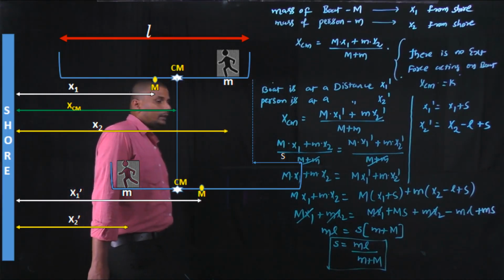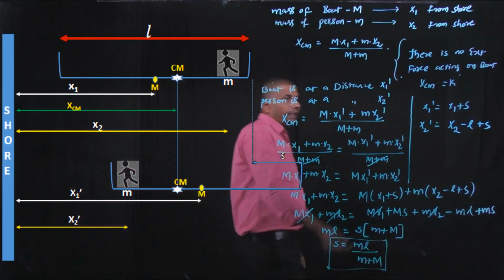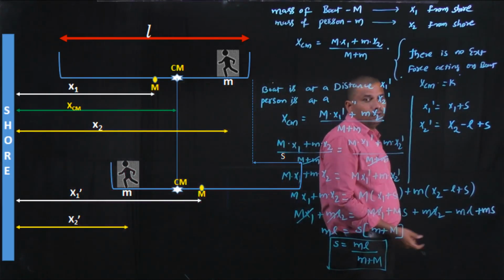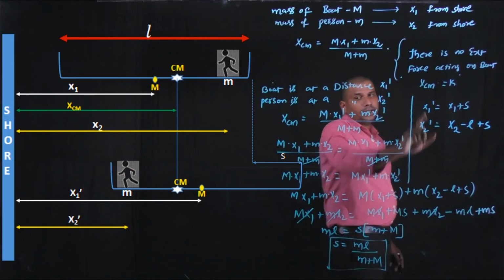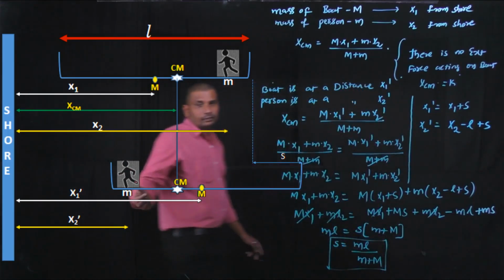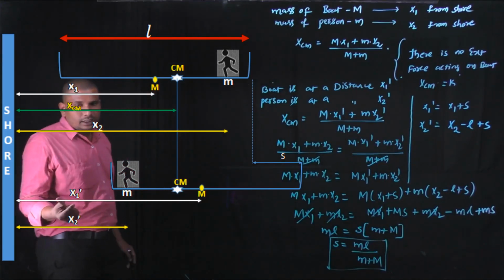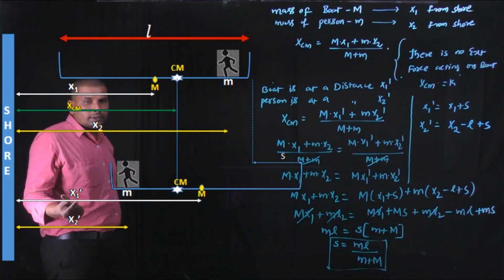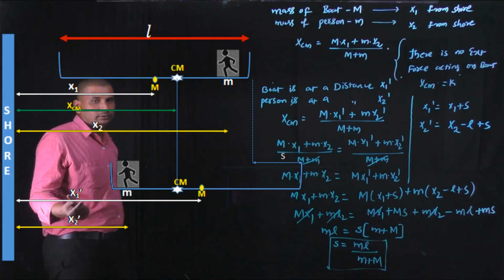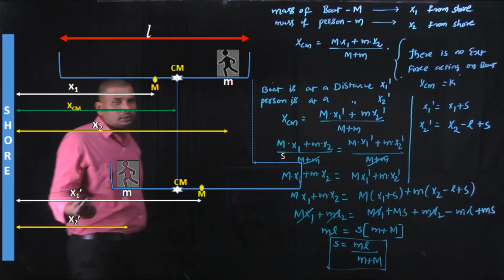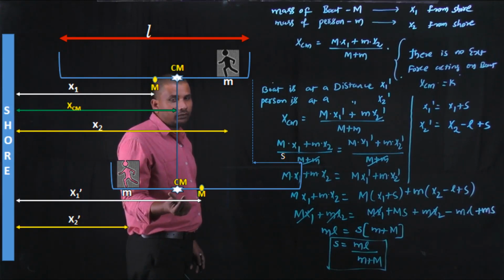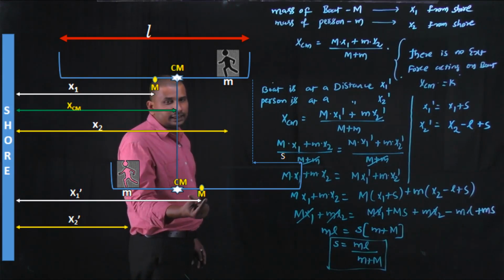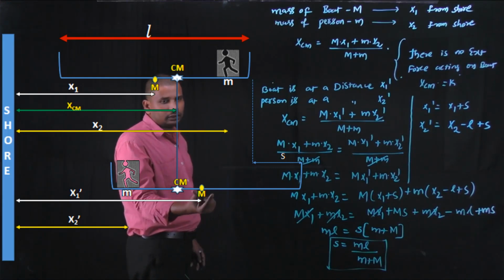Okay, by substituting the value of s here, we got the value of x1 dash. It is nothing but the distance of the center of mass of the boat, not the combined center of mass. Once again, this star mark is the combined center of mass of both person and boat, and this is the center of mass of the boat. Okay, this is the mass of the boat.